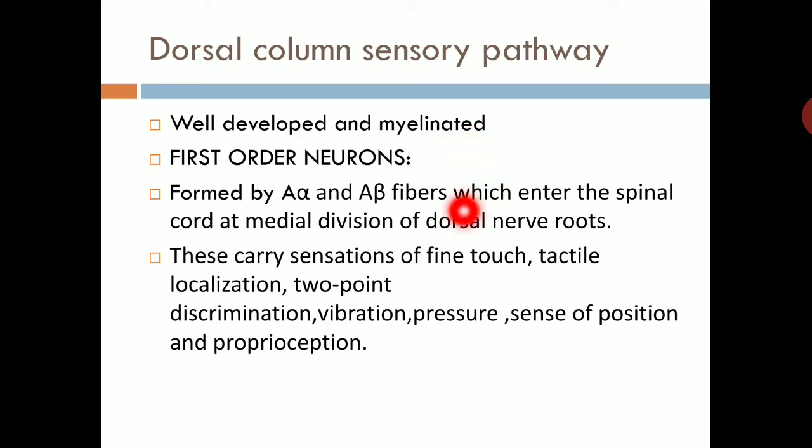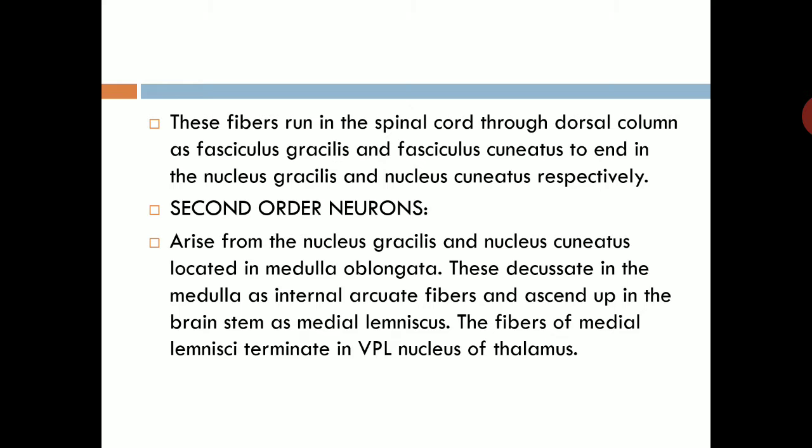First order neuron formed by A alpha and A beta fibers, which enter the spinal cord at medial division of dorsal nerves. And this carry sensation of fine touch, tactile localization, two-point discrimination, vibration, pressure, sense of position, and proprioception. This fiber run in spinal cord through dorsal column as a fasciculus gracilis and fasciculus cuneatus to end in nucleus gracilis and nucleus cuneatus respectively.